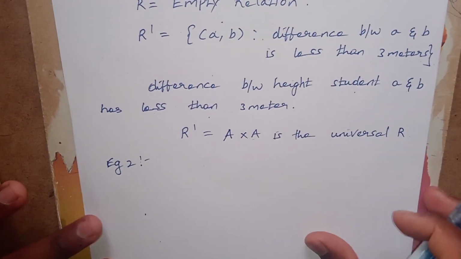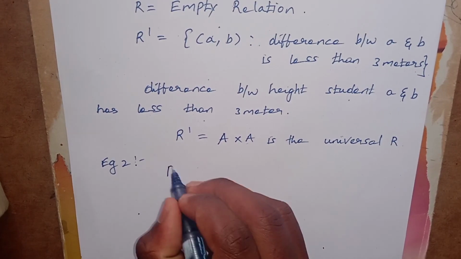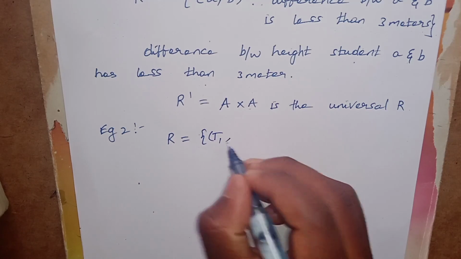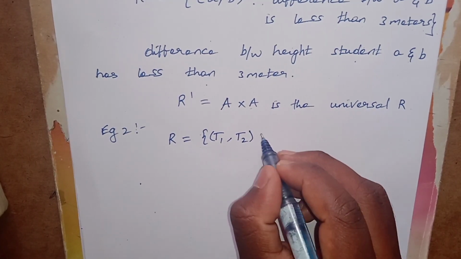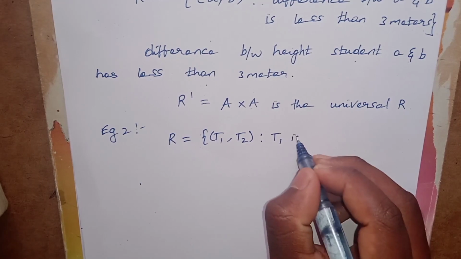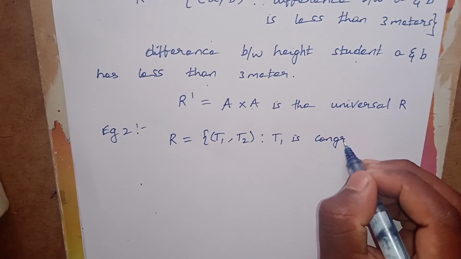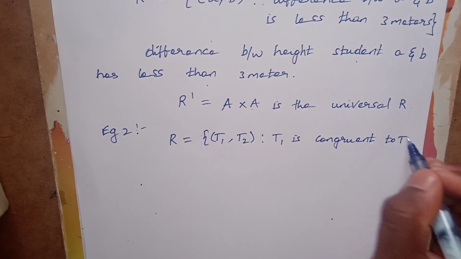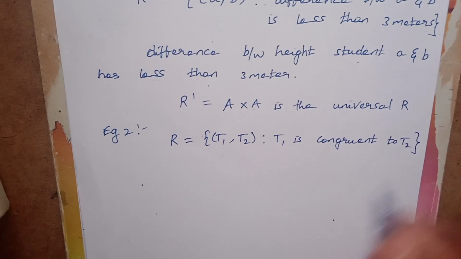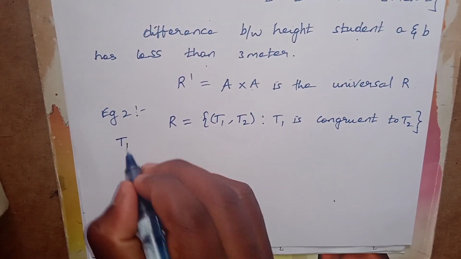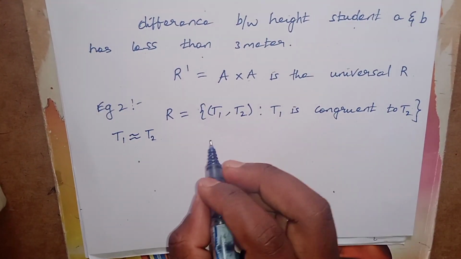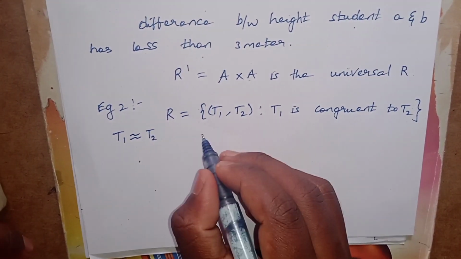Congruent means exactly the first triangle is equal to the second triangle. Therefore T1 is equal to T2. Here you have to show that it is an equivalence relation.